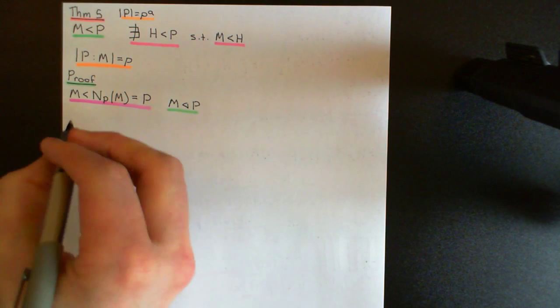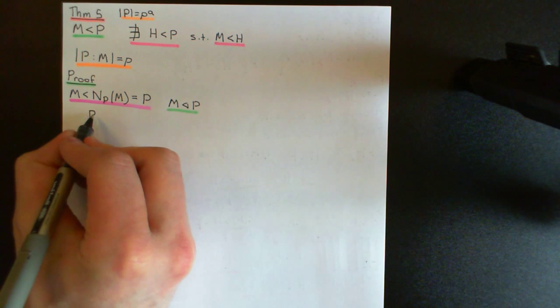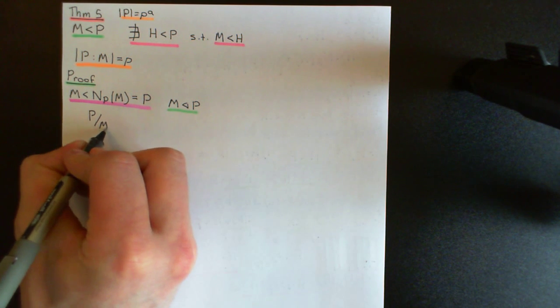Now what this means is that we can quotient P out by M. So M being normal means that we can quotient P out by M, and we will get some quotient group here. And what do we know about this quotient group? Well, the thing we know is that it's only going to contain two subgroups. It's only going to contain the trivial subgroup and the improper subgroup, and the reason is that M is a maximal subgroup.